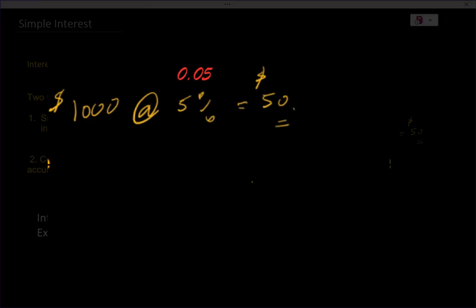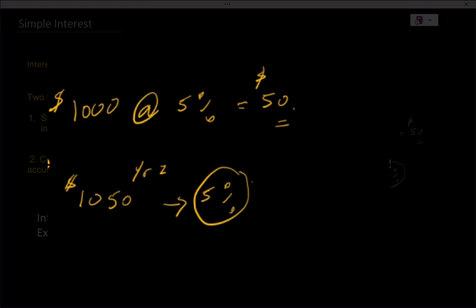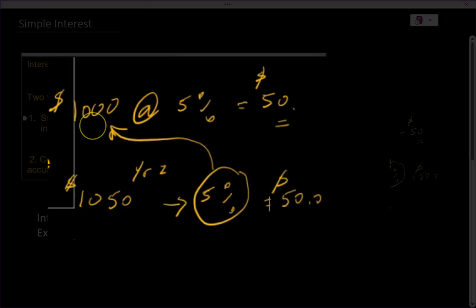Now, if you go to the next year, you do the same thing. Even though your money is still in there and now your total is $1,050, let's suppose you didn't cash out the $50 interest, in your second year, year 2, the bank will still give you 5%, but this 5% is only based on the original 1,000, not the 1,050 that you now have at the beginning of the second year. So you're still going to make $50. And that's the basis for simple interest.